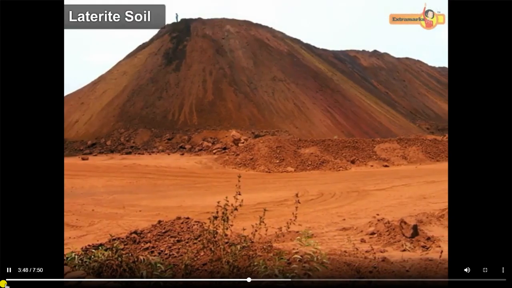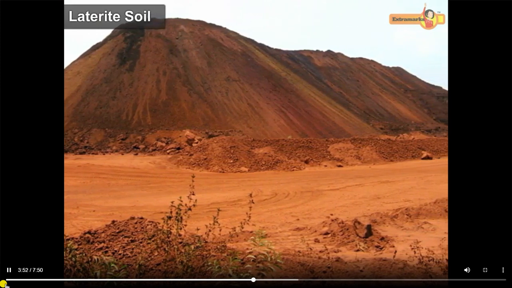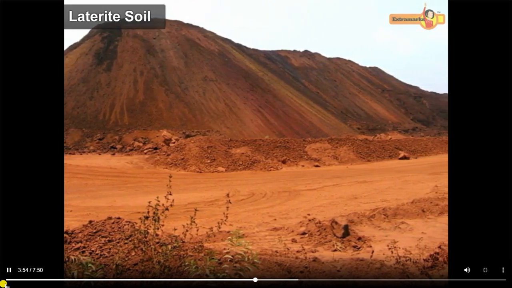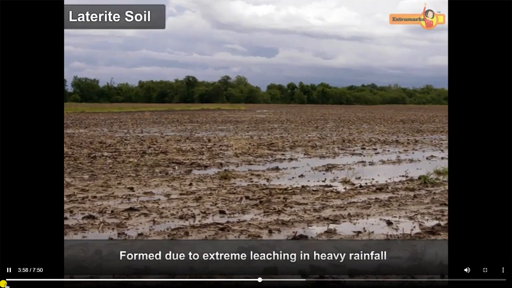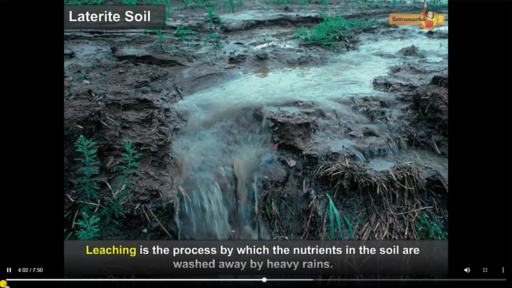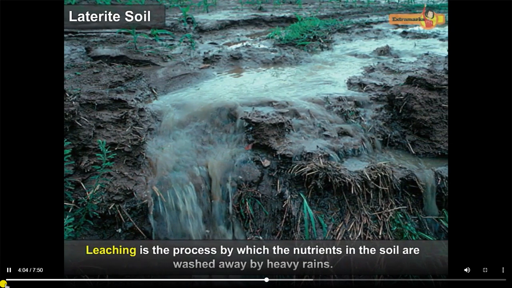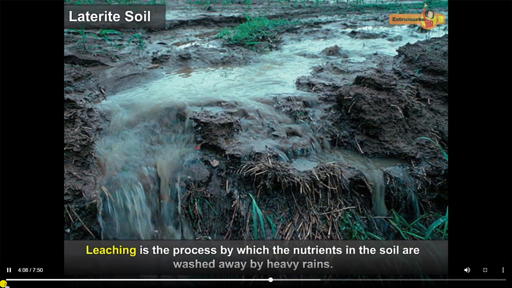Laterite soil. It is the typical soil of the monsoon climate. It is also red in color. Laterite soil is formed due to extreme leaching and heavy rainfall. Do you know, leaching is the process by which the nutrients in the soil are washed away by heavy rains.